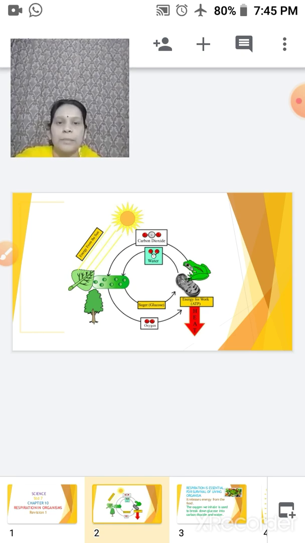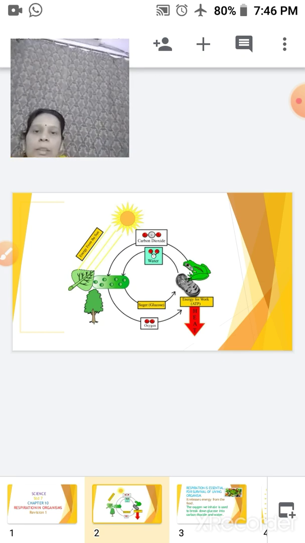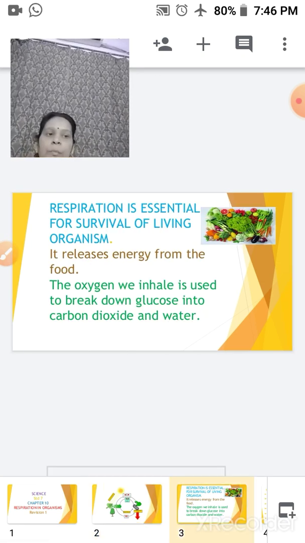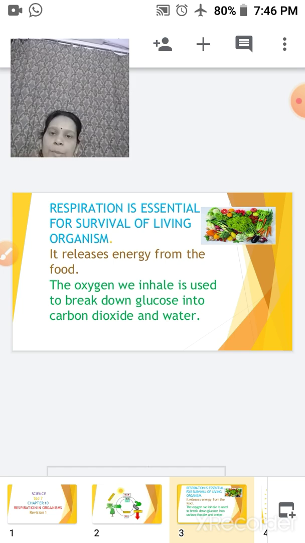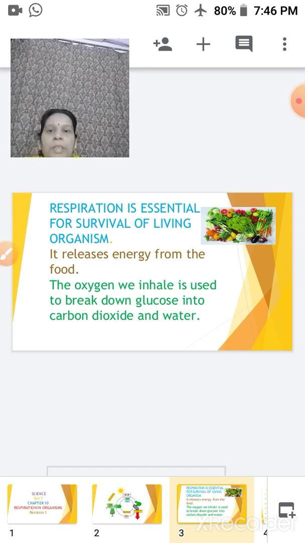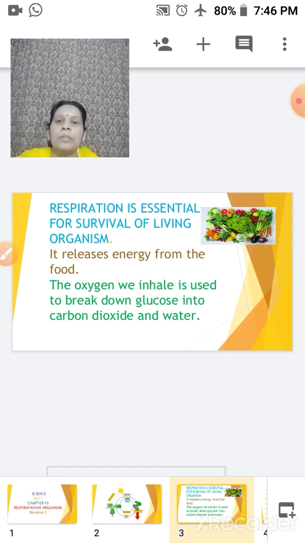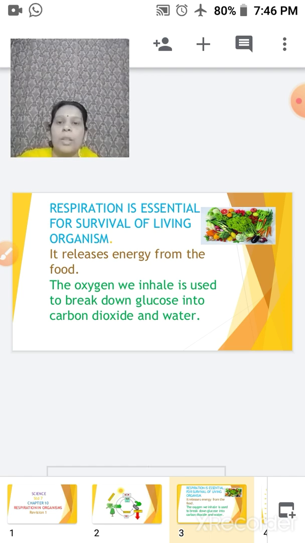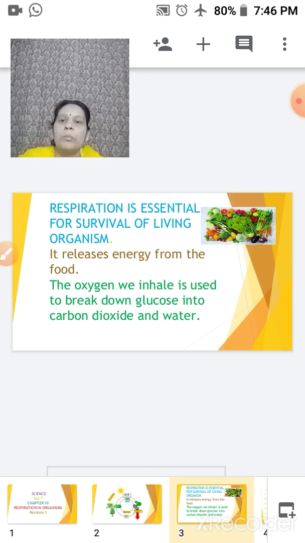of the body. In human beings, the process of respiration involves many steps. We can say respiration is essential for the survival of living organisms, since we get the energy from the food, and this we use in our body.